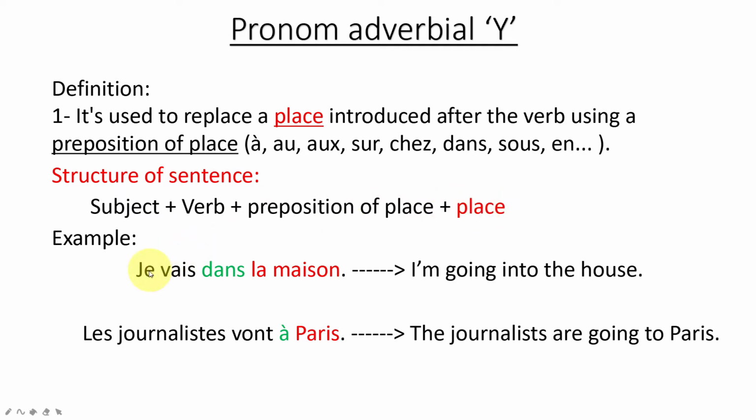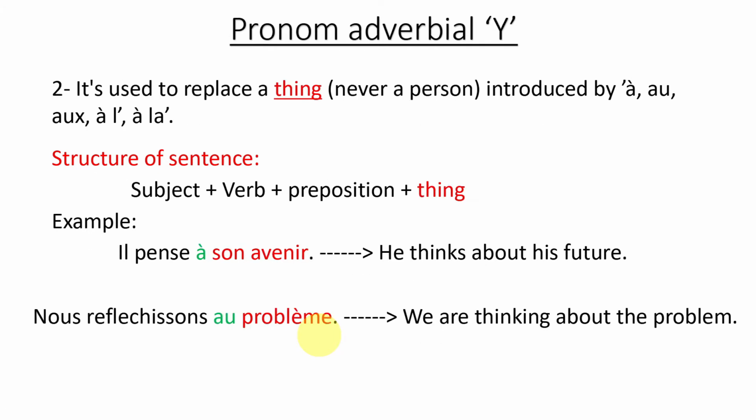Some examples: je vais dans la maison. Dans is the preposition of place and la maison is the place. So I'm going into the house. Les journalistes vont à Paris. À is the preposition and Paris is the place. So the journalists are going to Paris.